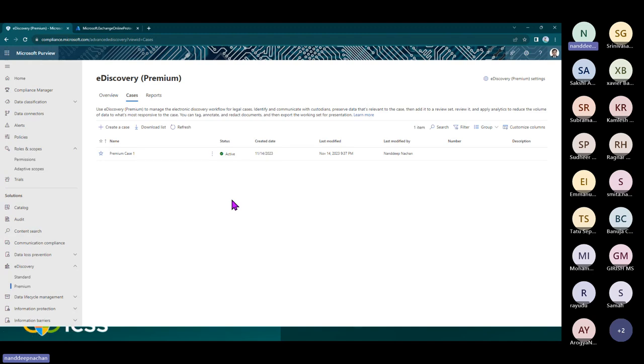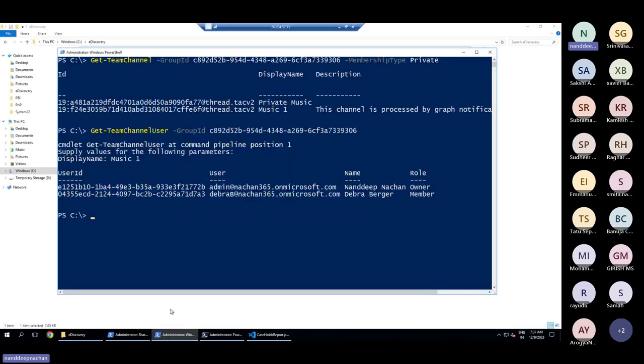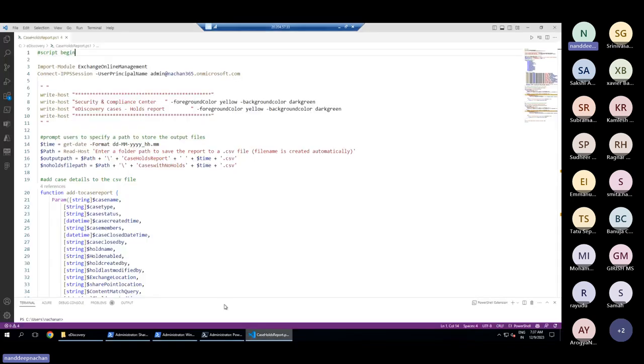But if you want to see whether any SharePoint site or any member from Exchange Online has already been added into any of the cases, there is no direct way, there is no direct search mechanism available from the portal. In those kinds of scenarios, obviously you need to rely on PowerShell. This is a simple PowerShell script which is available in the Microsoft documentation as well. I will share a link with you.